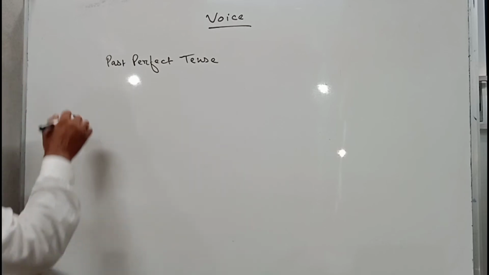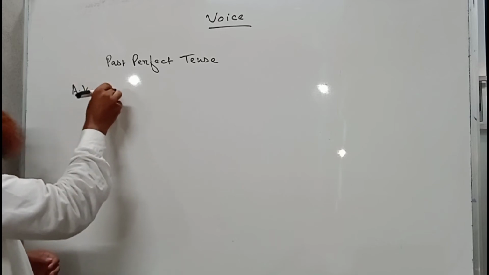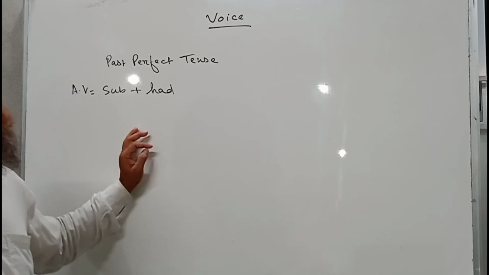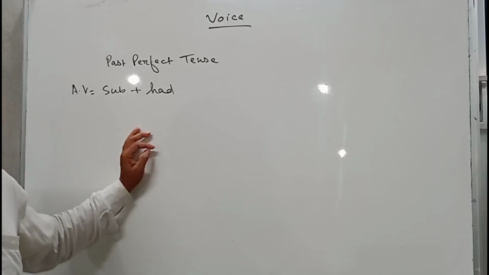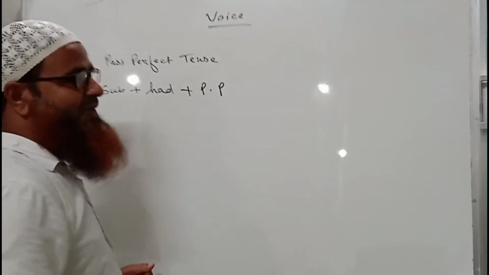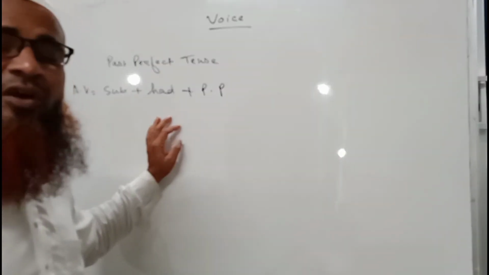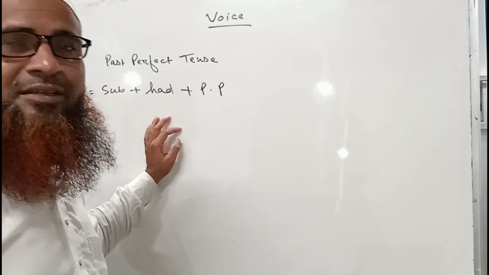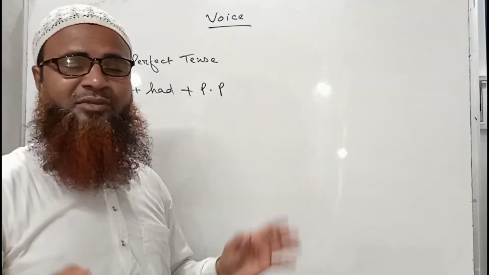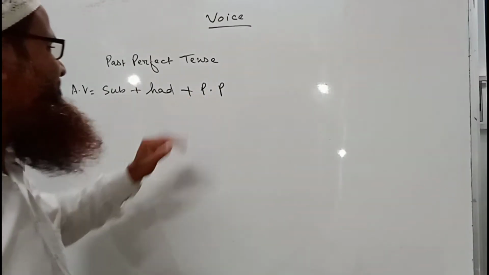You know. Okay. Now the structure of active voice of past perfect tense is subject, then had. Only had will come here because this is the past tense. Okay, past perfect tense. Have or has will not come here. Again, past participle form of the main verb is one of the most important characteristics of any perfect tense. That is why I have written here PP.